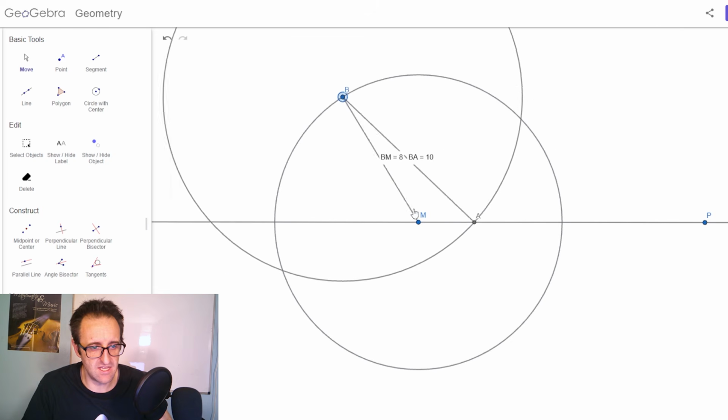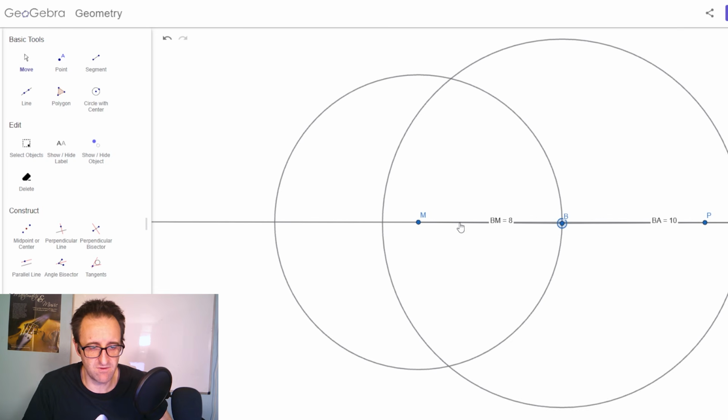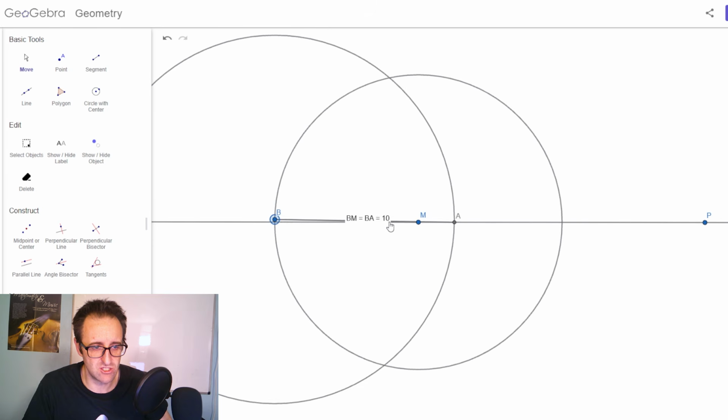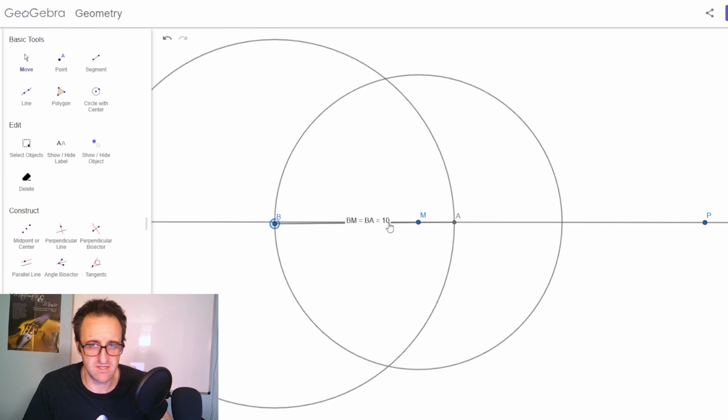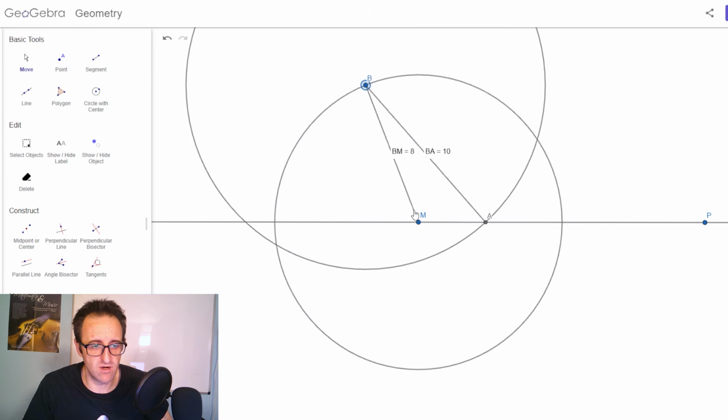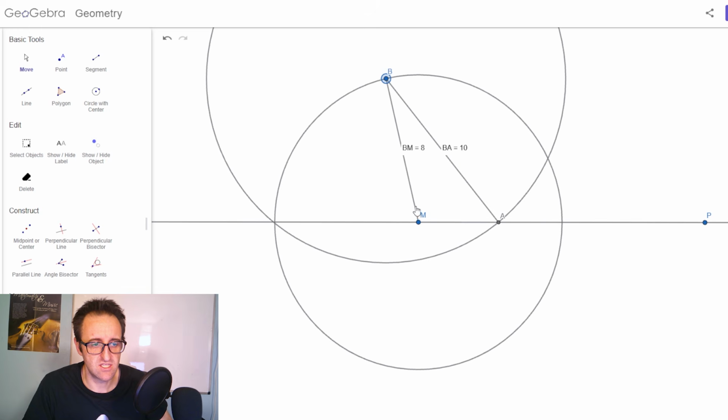You can kind of see that the furthest away it can get is 18 from M. The closest it can get is 2 from M, because that'd be 10 minus 8. But the answer is going to be somewhere in between here. All right, so let's just set it up there for a minute.